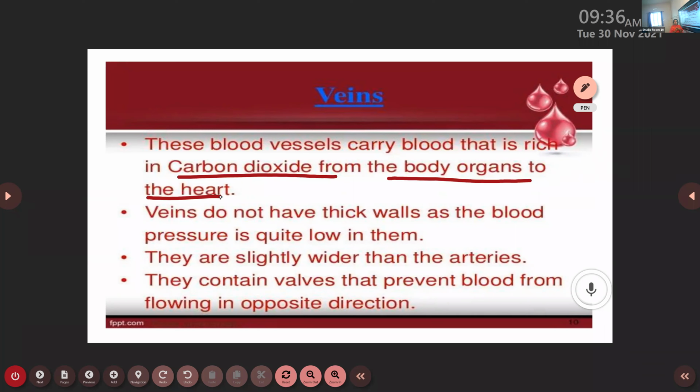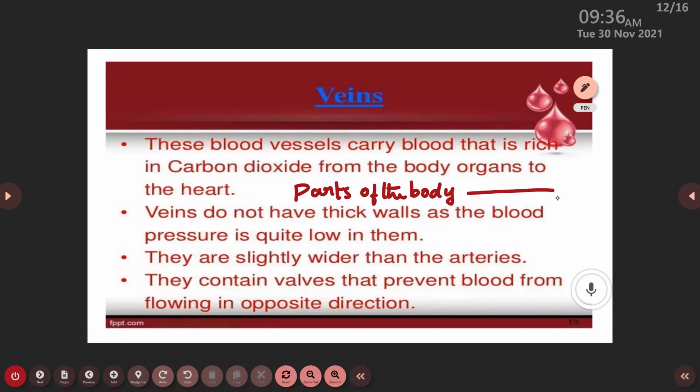Here veins are also the next type of blood vessels which carry the blood from where to where? It carries the blood from different parts of the body to where? To heart. Very good. And what about the speciality of the blood? Is it rich with oxygen or is it rich with carbon dioxide? It's rich with carbon dioxide. Very good.